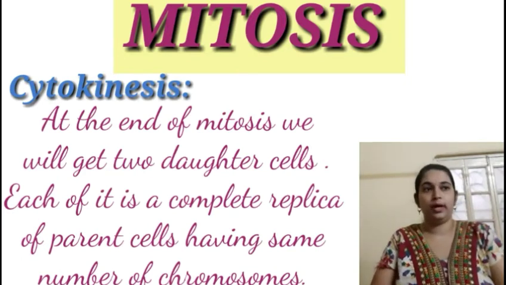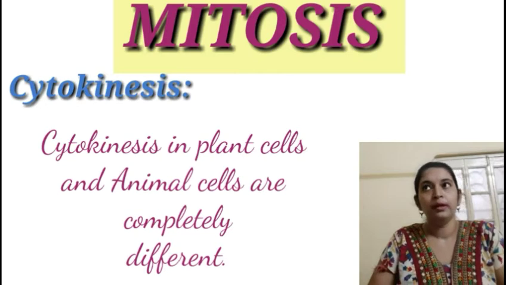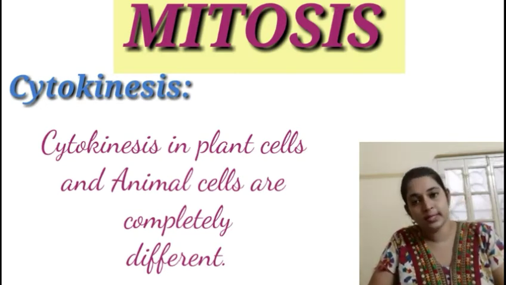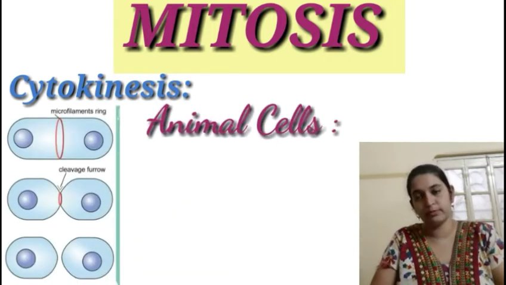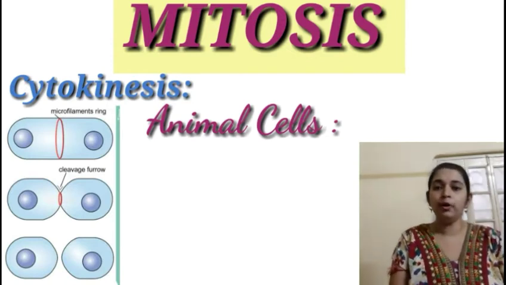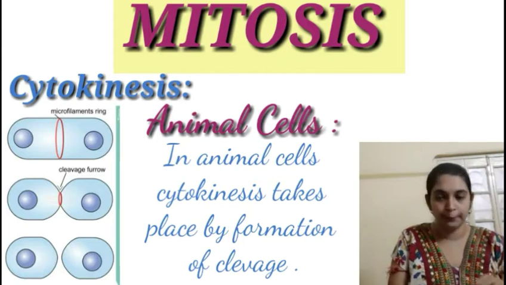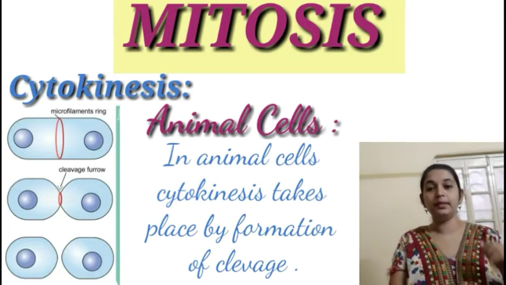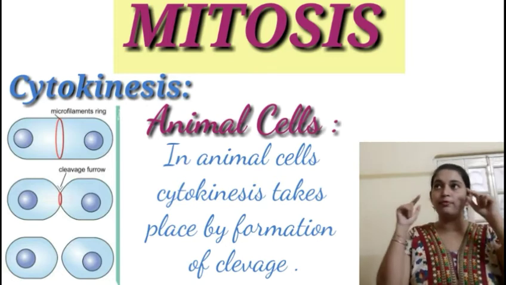Now, what is cytokinesis? Cytokinesis means two daughter cells will be formed. Now, the interesting point here is cytokinesis in plant cells and animal cells will take place in two different ways. First, let's think about what happens in animal cells. We all know animal cells have plasma membrane and they lack the cell wall. So what will happen? The plasma membrane from both the sides